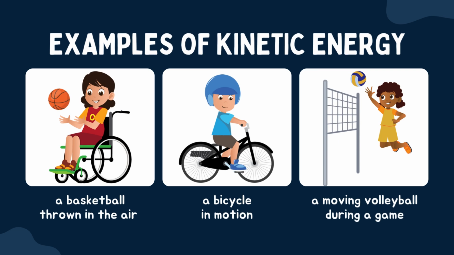A basketball is thrown in the air. Why? Because the ball is moving in the air. That's why you can say it's an example of kinetic energy. A bicycle in motion, this is kinetic energy, again because the bicycle is moving. If the bicycle wasn't in motion, it wouldn't be kinetic energy, it would be potential energy. But because it's moving, it is kinetic. And lastly, the moving volleyball during a game is another good example of kinetic energy, because that ball again is moving. Well done, guys.